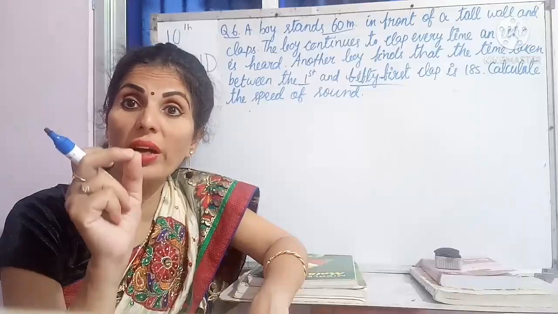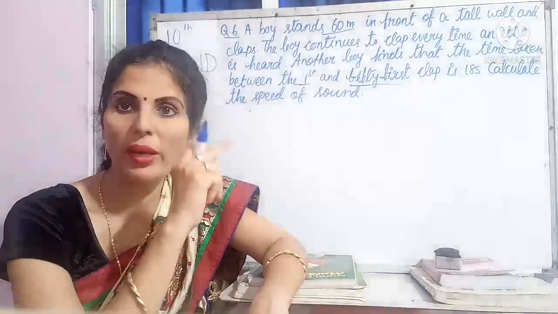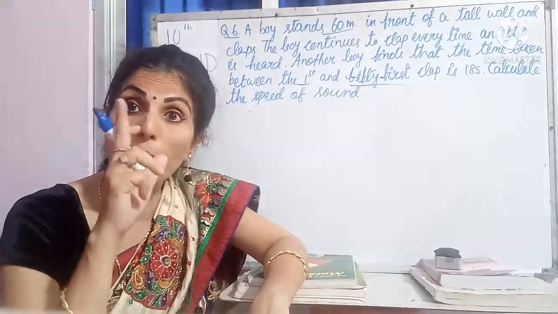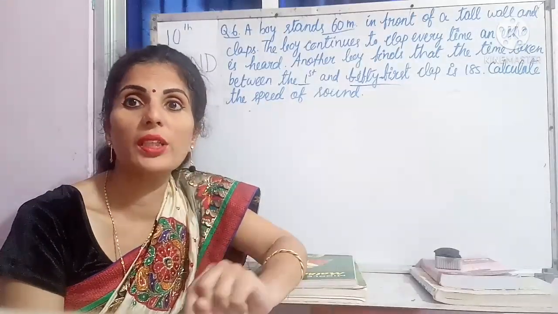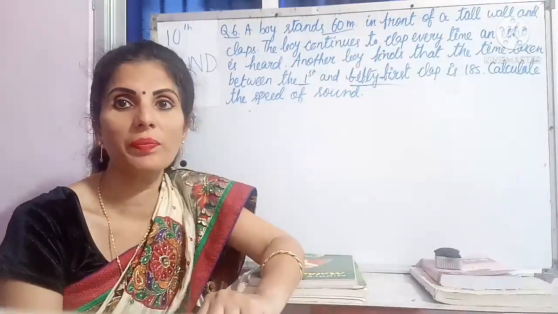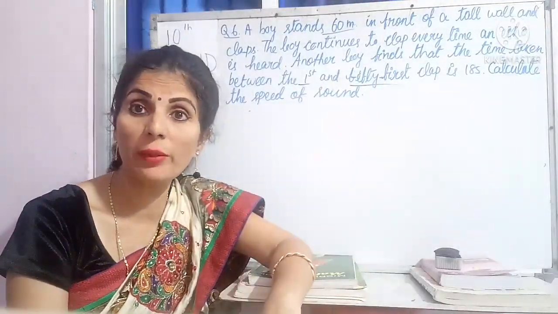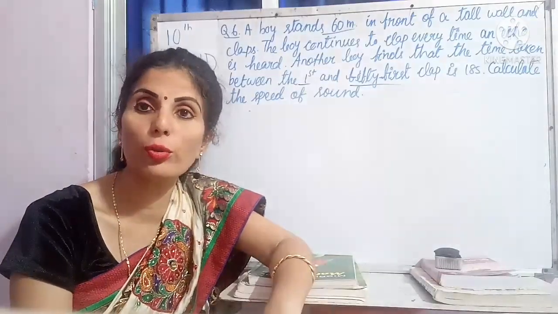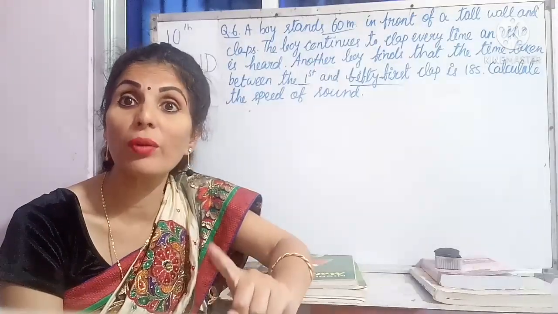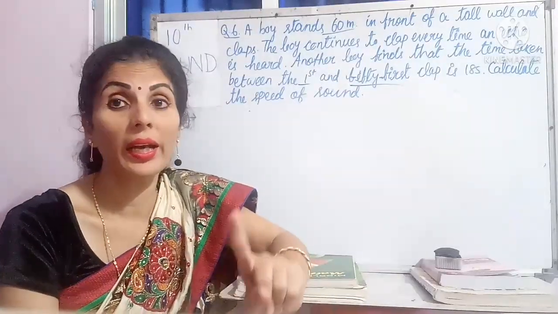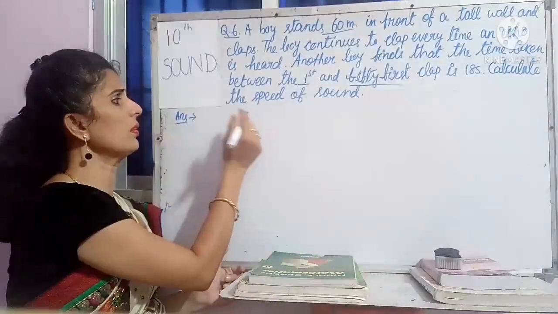Means you have to find out the number of claps. Here the number of claps is 50 claps, 51 minus 1, that is the 50 claps. So for 50 claps, time is 18 seconds. So you have to find out for one clap what is the time. That is your time here. Okay? Then calculate the speed of the sound. Over then asking for V. So you can put your formula V is equal to 2D by T. But trick is here T you have to calculate for one clap, not for 50 claps, and you cannot put 18 seconds.